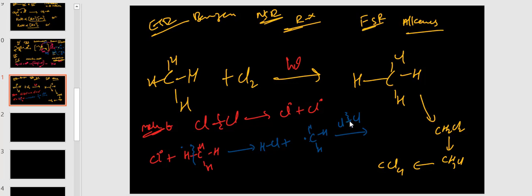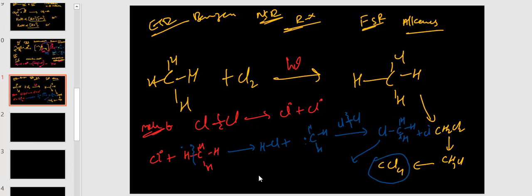Here this chlorine again undergoes homolytic cleavage. The chlorine radical and methyl radical form chloromethane plus a chlorine radical. Then this reaction continuously takes place, next hydrogen bond cleavage, then one more chlorine, like that continuously. The final product CCl4 is formed.